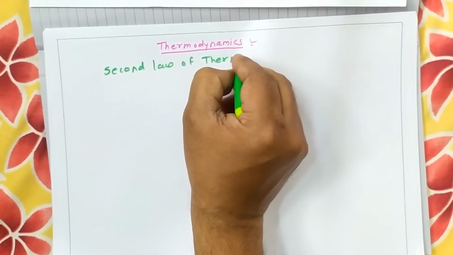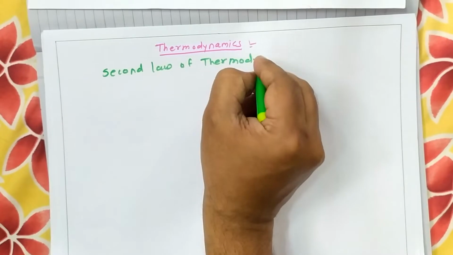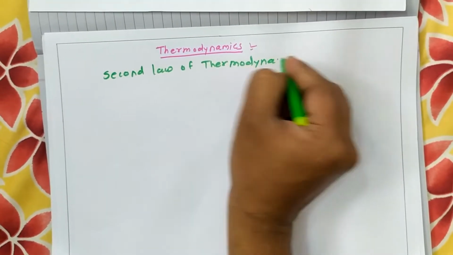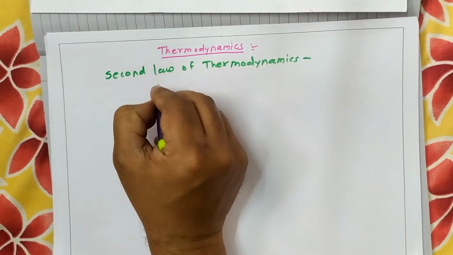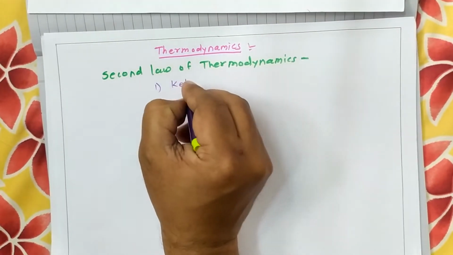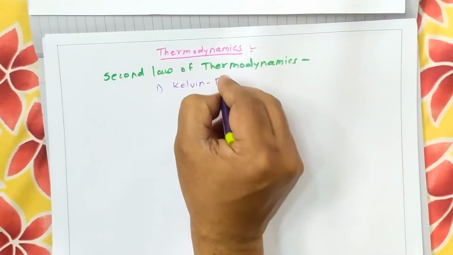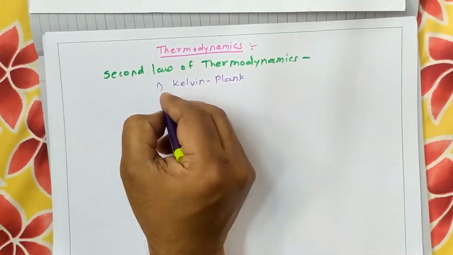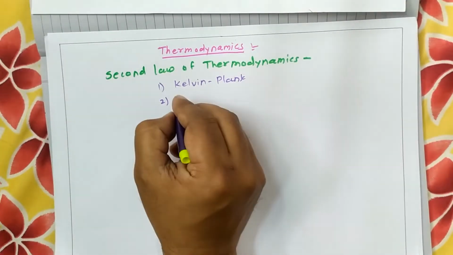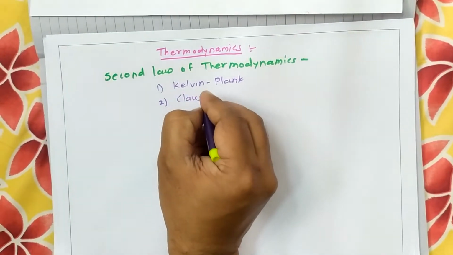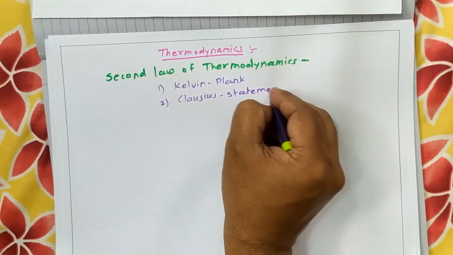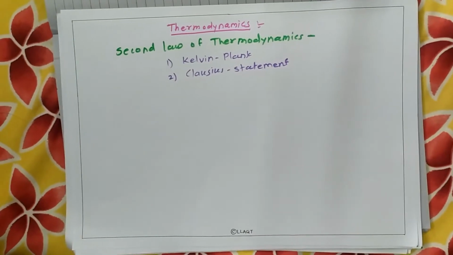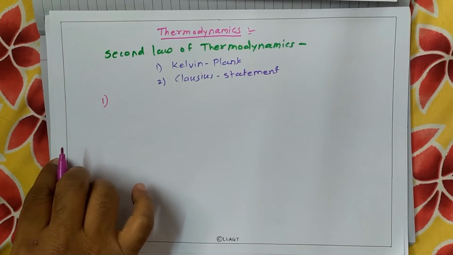Here again there are two statements of the second law of thermodynamics. The first one is the Kelvin-Planck statement, and the second one is the Clausius statement. One by one we will deal with these statements. So we will see what is the exact Kelvin-Planck statement.